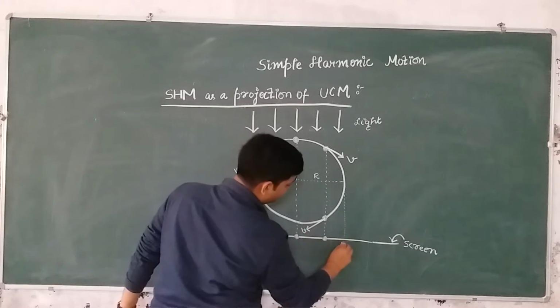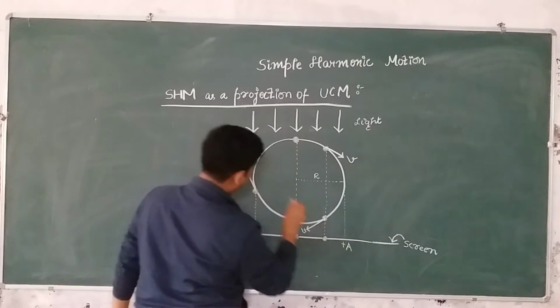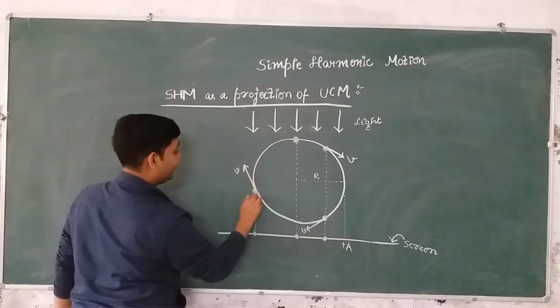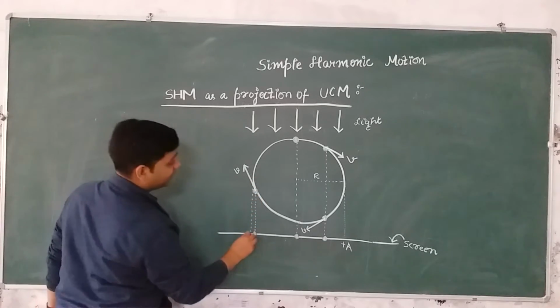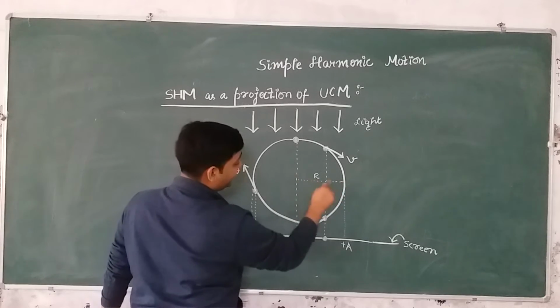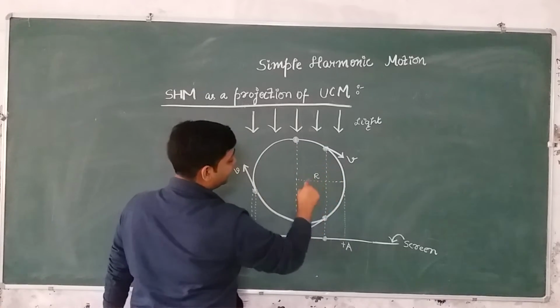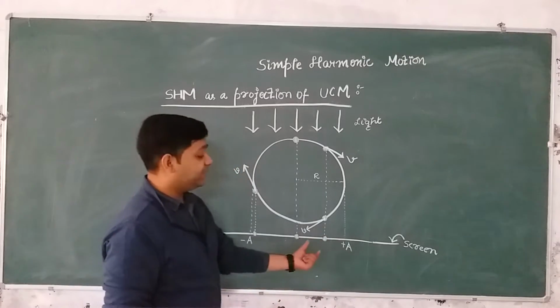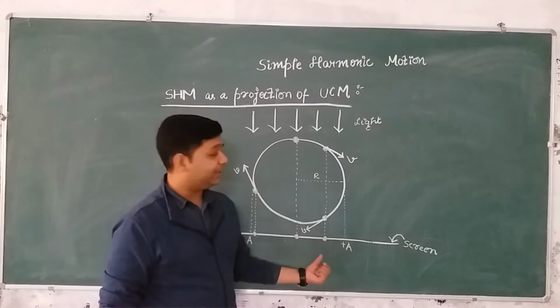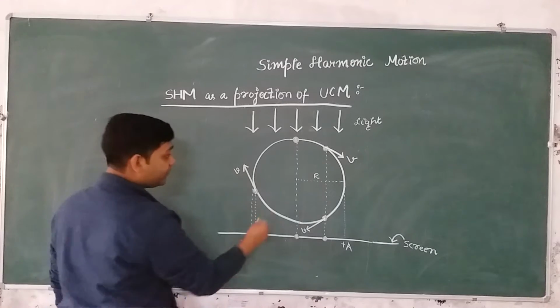So it will be equal to plus A, and similarly at this point it will be minus A, right? So you can see that the radius of this circular path is A, which is the amplitude of SHM or amplitude of the particle, right?